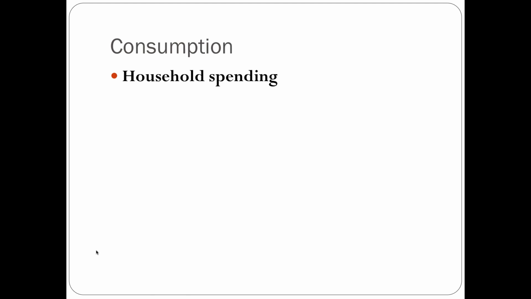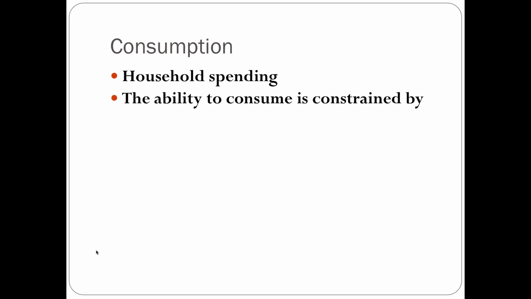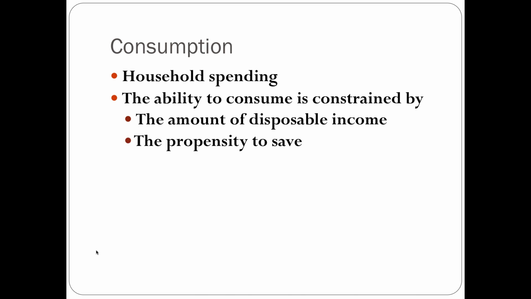Now, I want to go ahead and take a look at consumption. So consumption is also looked at as household spending. So the ability to consume is constrained by various things. Number one, it's constrained by the amount of disposable income because you can't consume disposable income that you don't have. And the propensity to save: if you save more, you're going to consume less.